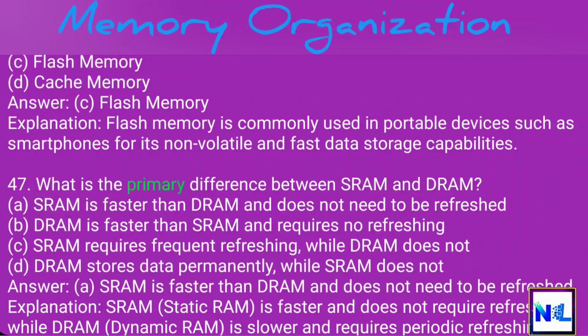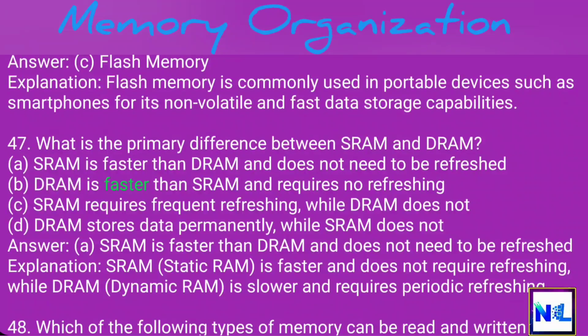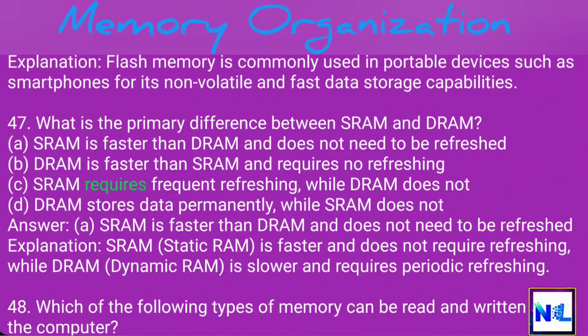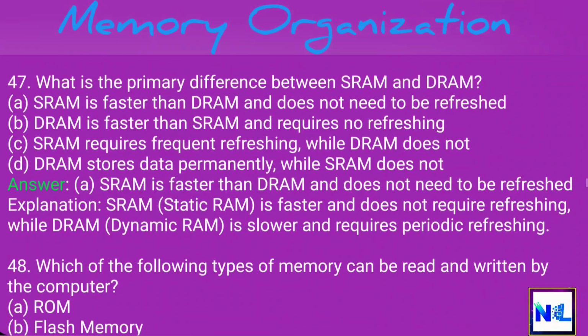47. What is the primary difference between SRAM and DRAM? A. SRAM is faster than DRAM and does not need to be refreshed. B. DRAM is faster than SRAM and requires no refreshing. C. SRAM requires frequent refreshing, while DRAM does not. D. DRAM stores data permanently, while SRAM does not. Answer. A. SRAM is faster than DRAM and does not need to be refreshed.